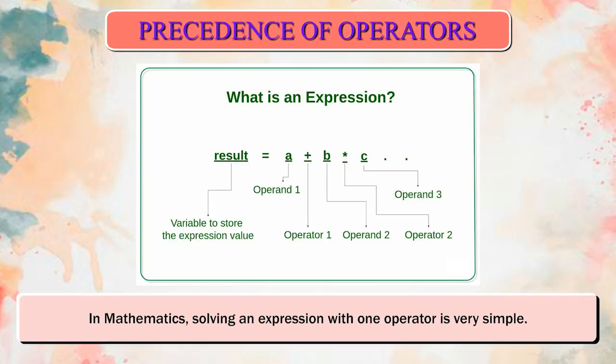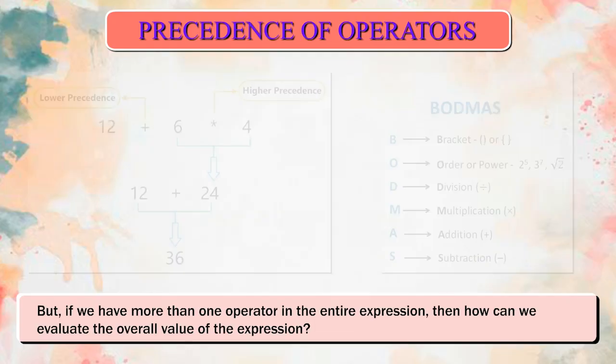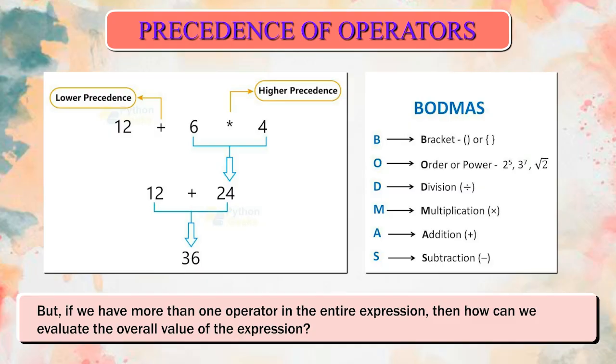Precedence of operators. In mathematics, solving an expression with one operator is very simple. For example, 30 + 20 = 50. But if we have more than one operator in the expression, how can we evaluate the overall value?